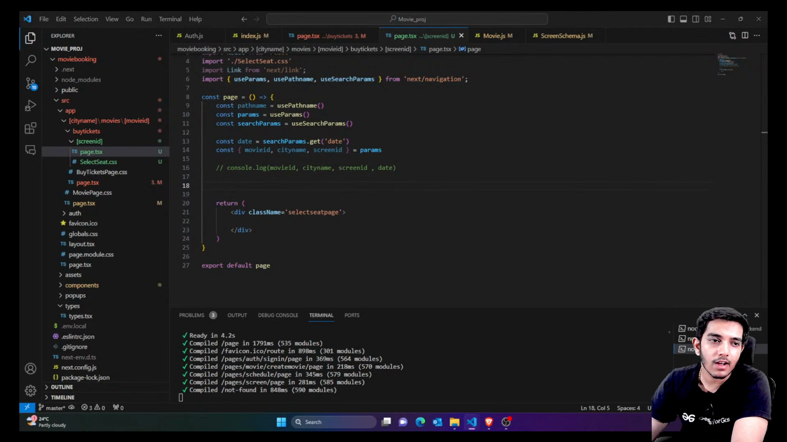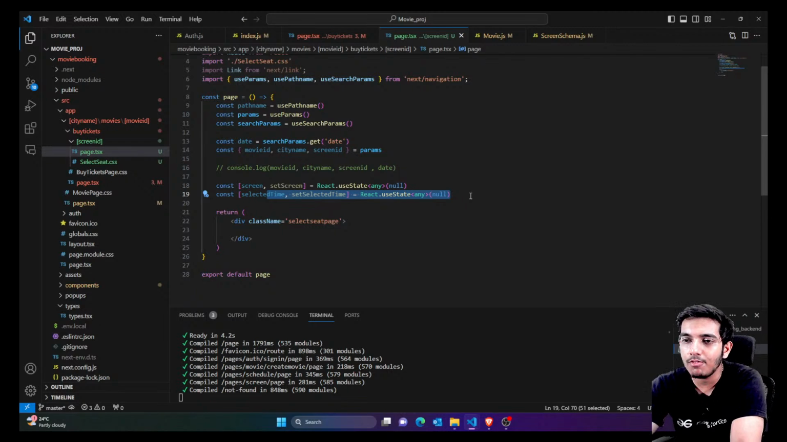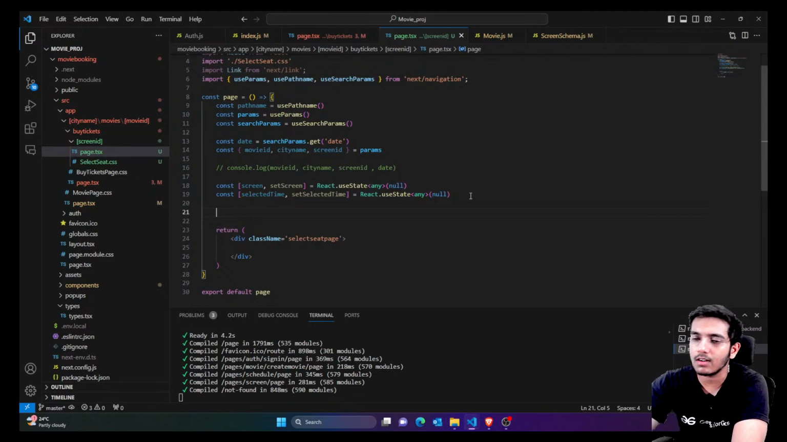Initially, whatever is my screen will be stored inside this hook, along with the selected time, the preferred time for the movie. For example, for the same screen we have two different times for the same movie: at 3 p.m. we show the movie, and the same movie is shown at 6 p.m. Since we are on the same screen, we are going to show both the times, and whatever the user prefers would be selected. It's exactly the same as the cinema hall application, so you can take reference from there to understand the logic.